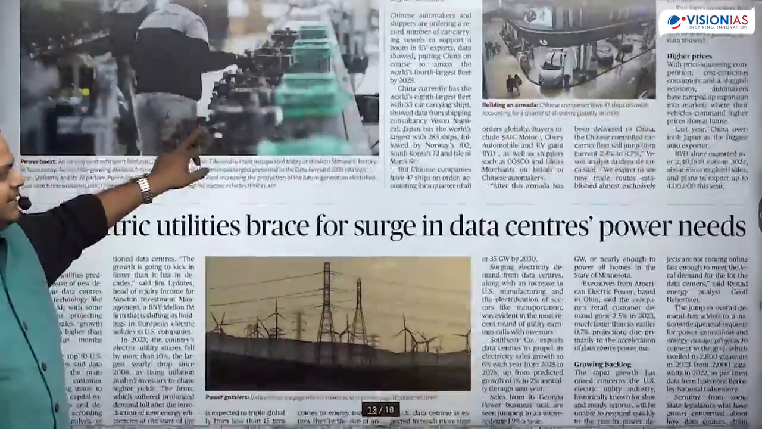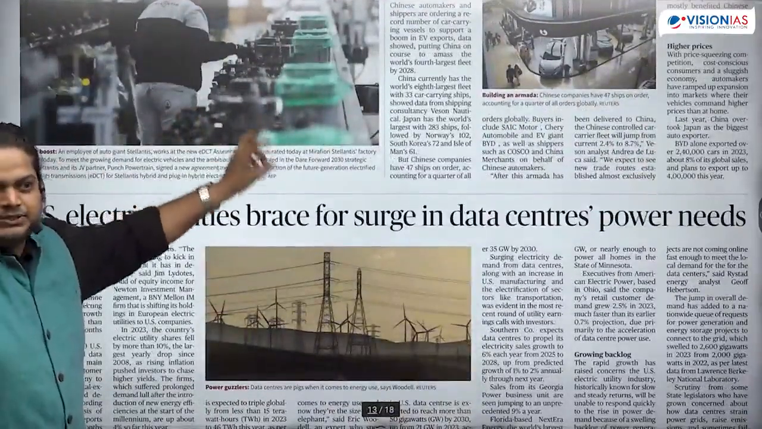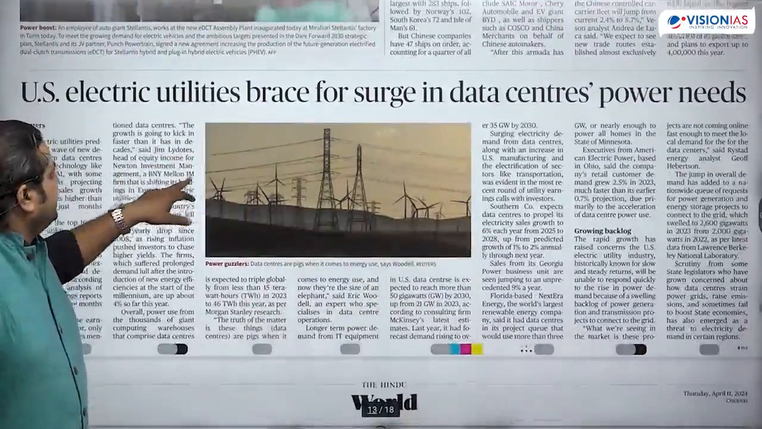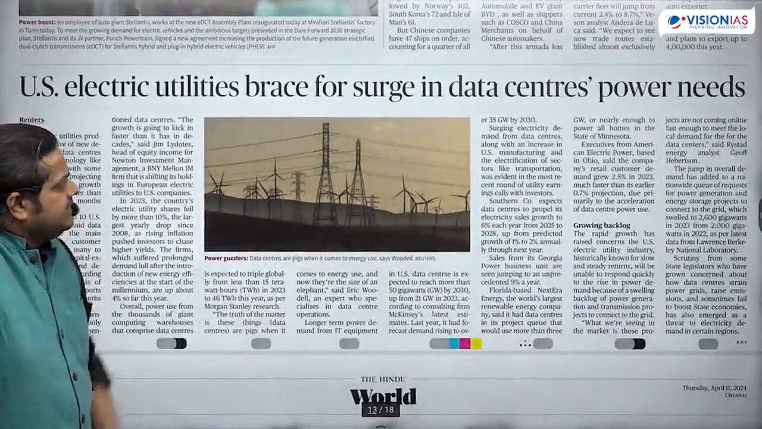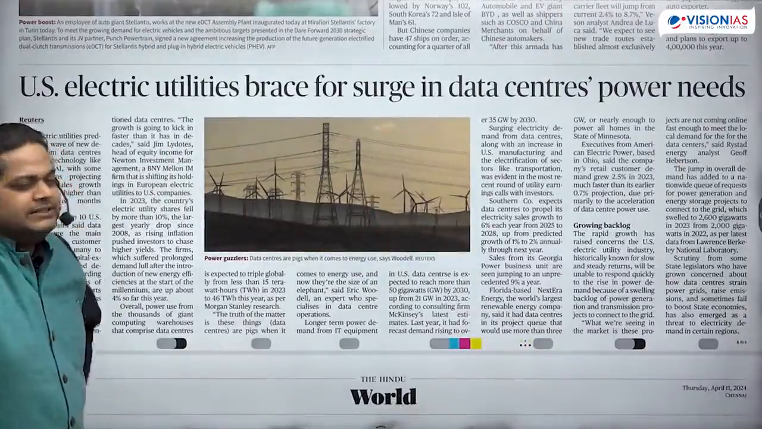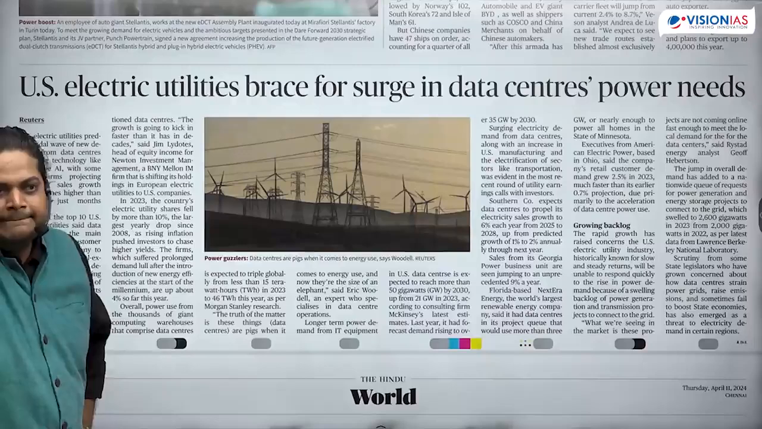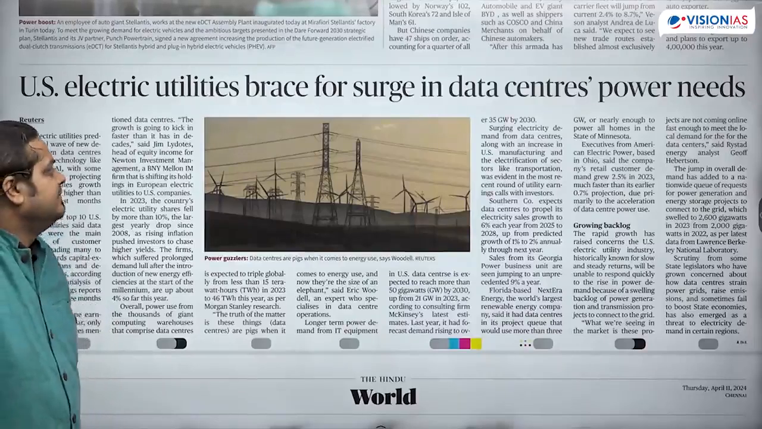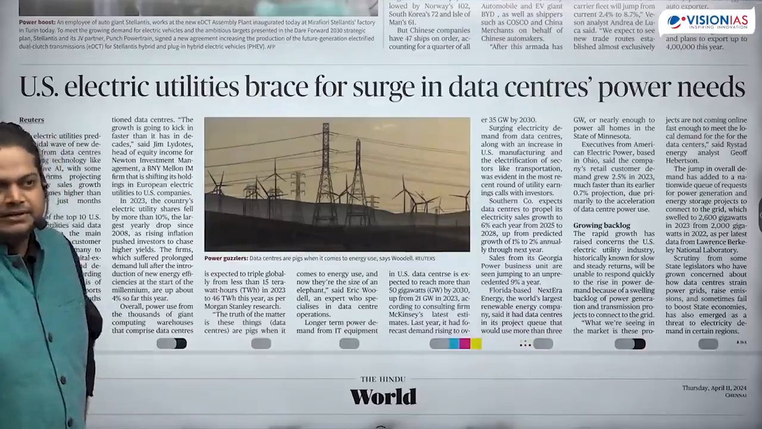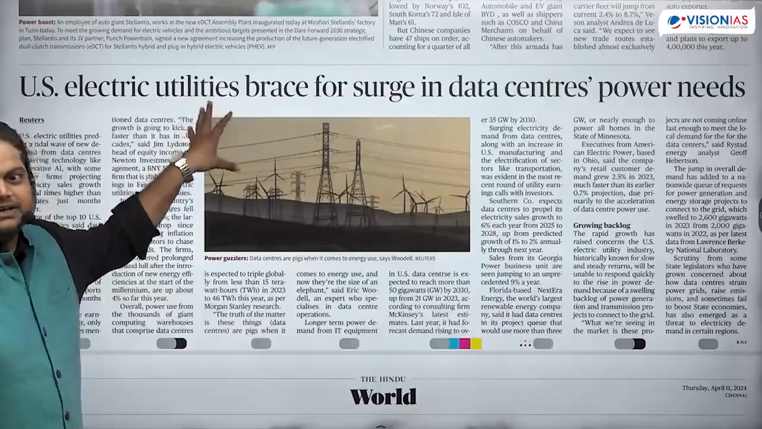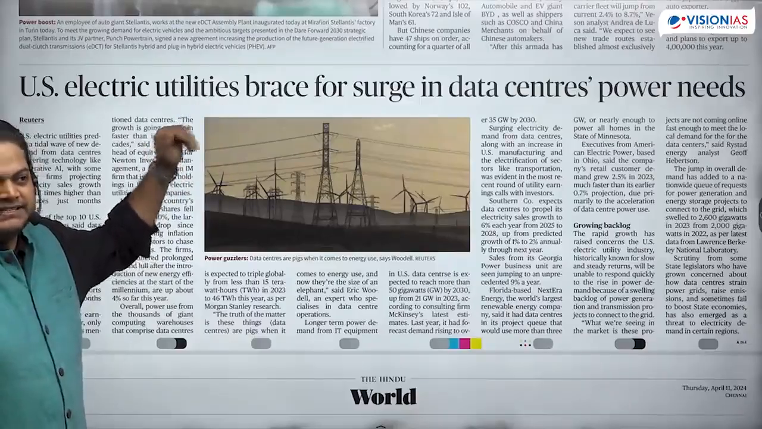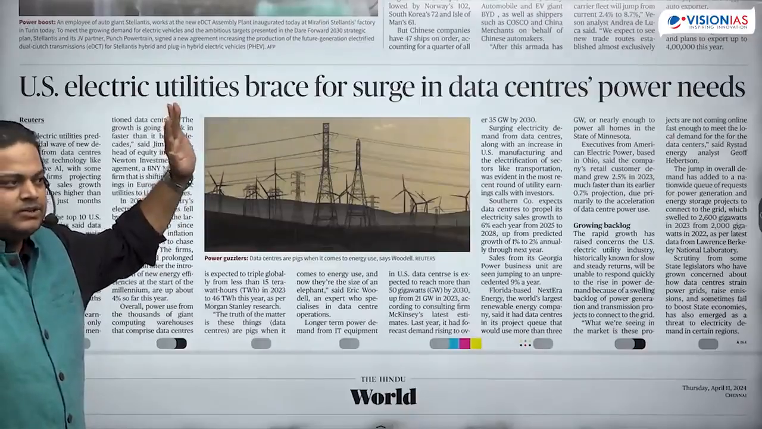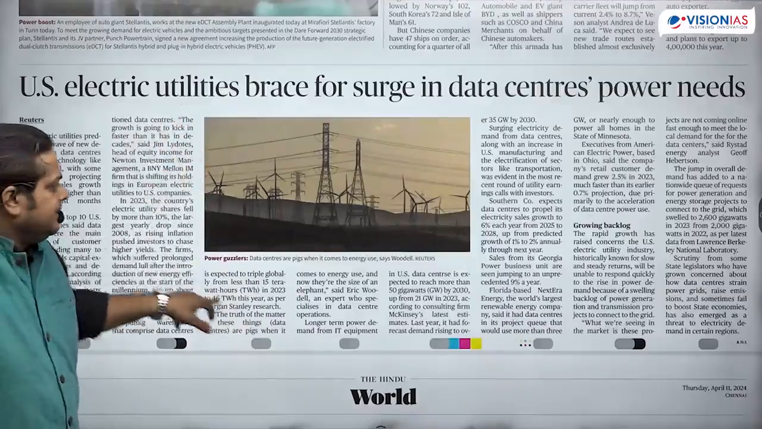Now there is no India-China angle in it either. This news is solely about China, what China is doing. Then this: US electric utilities brace for surge in data centers' power needs. Is this important? One situation is mentioned in it, which is there in the USA. If it is affecting India's interest, then we can read this article, otherwise we can skip it. So we can simply skip this article.